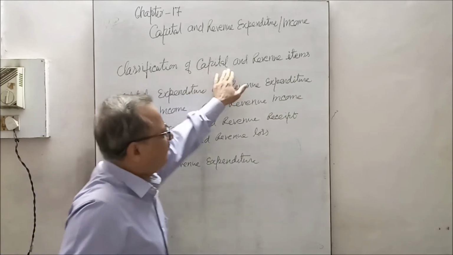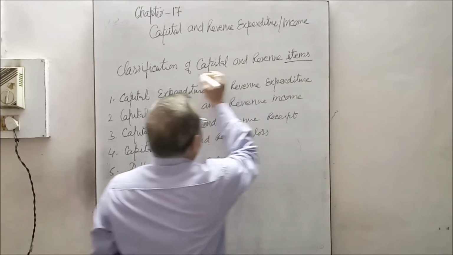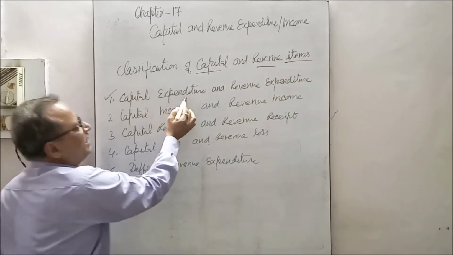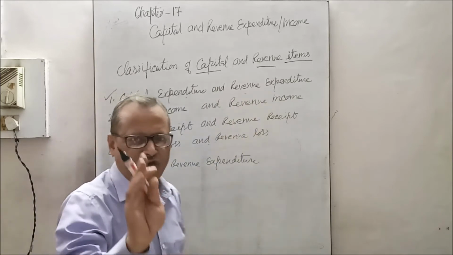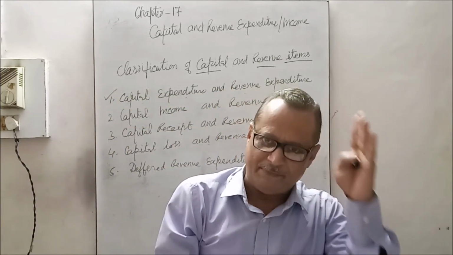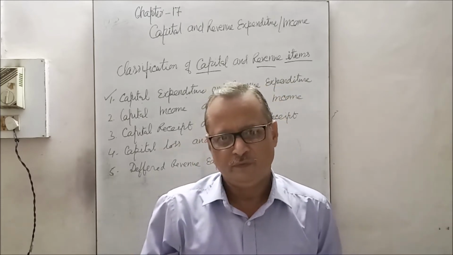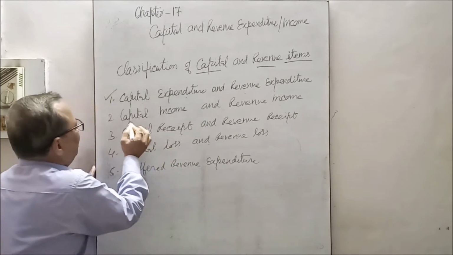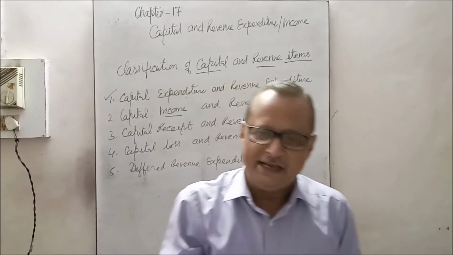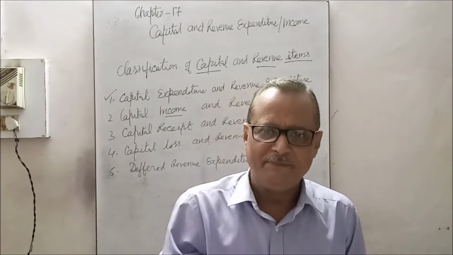Classification of capital and revenue items. How can we classify these items, capital item and revenue item? Very first is capital expenditure and revenue expenditure. The first distinction regarding expenditure: which expenditure is treated as capital and which expenditure is treated as revenue. Second is capital income and revenue income. Business earns incomes, means sources of incoming money, that is called income.